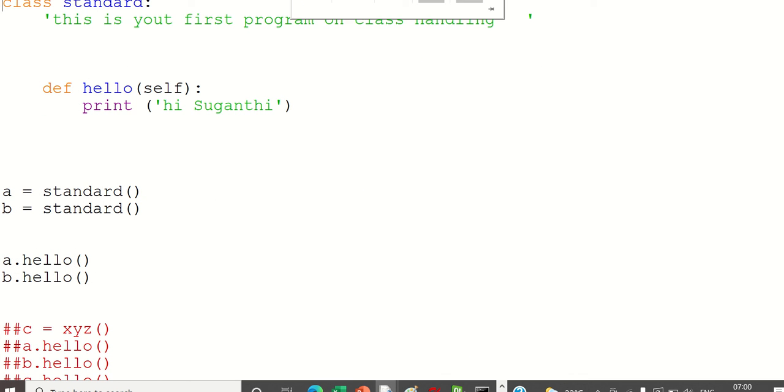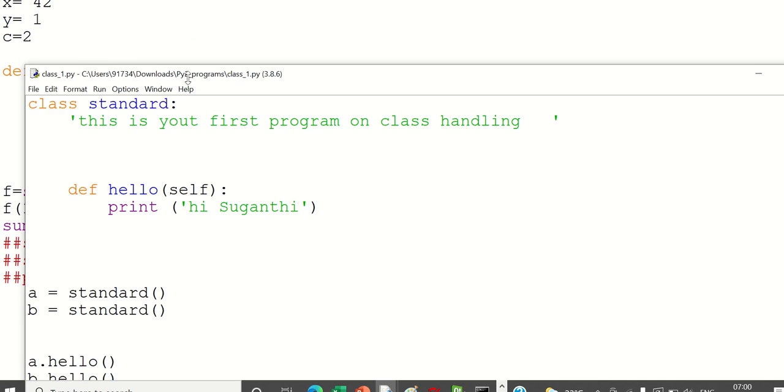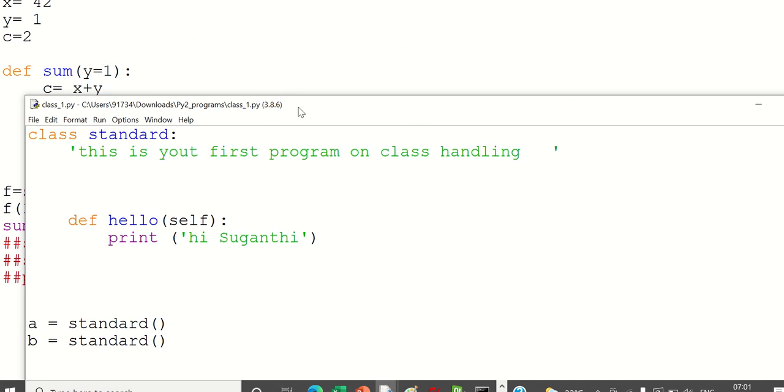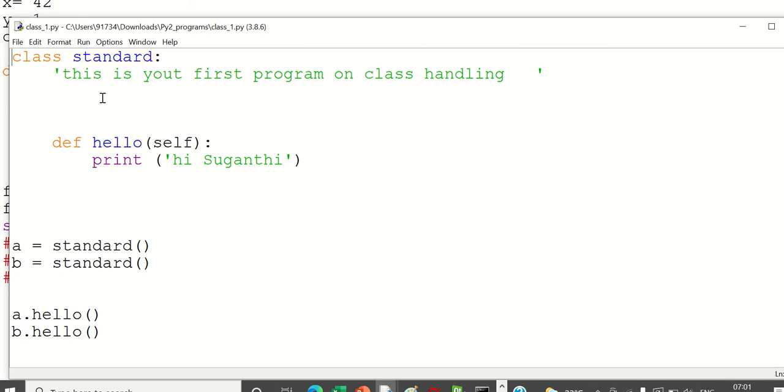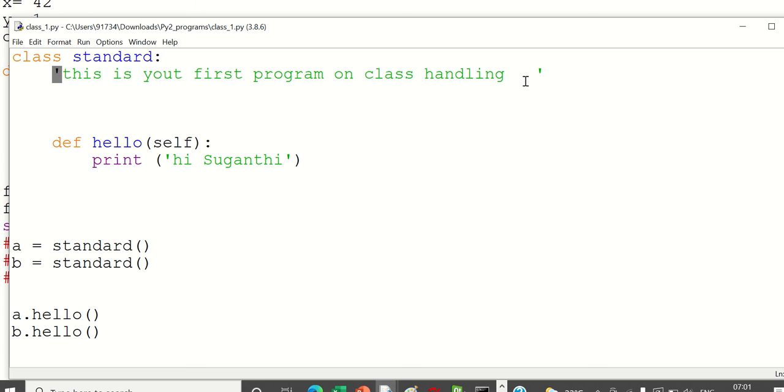This is how you can create a simple class. This is the first program. This is just a comment for this particular class. This is how you can write a small note about this class.